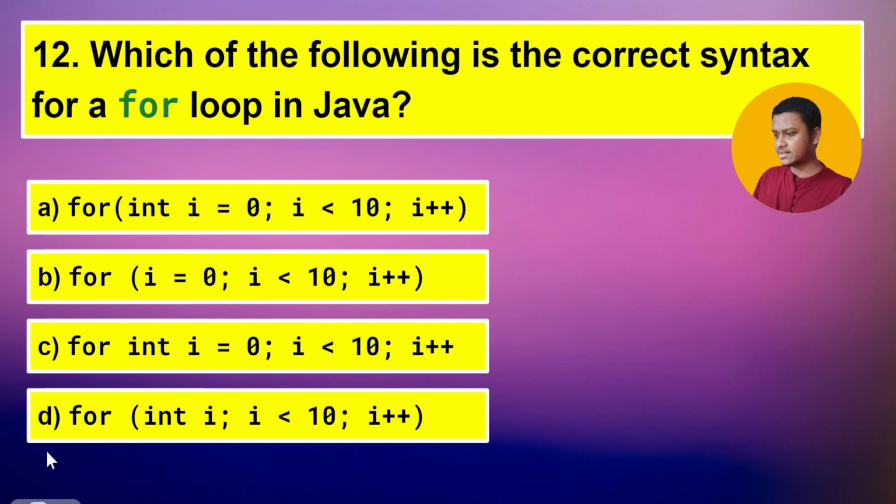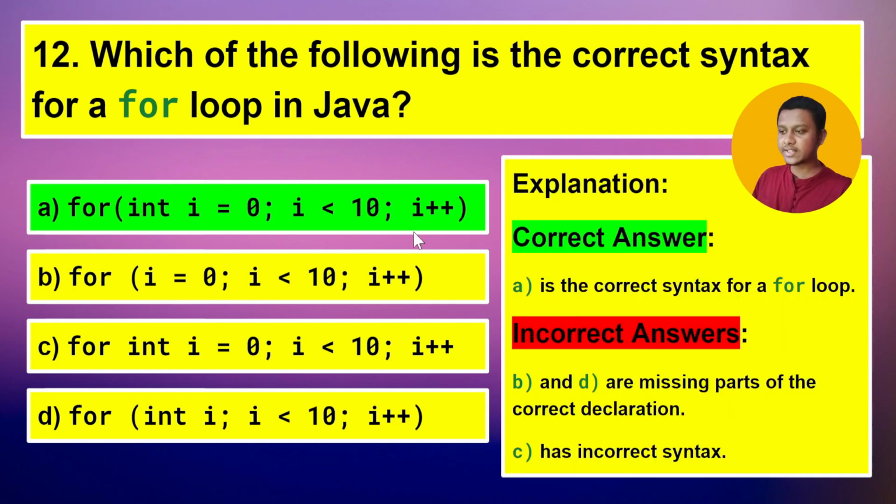The correct answer is option A. As you can see in the explanation, this is the correct option. Whenever you are using a for loop, you must give the type of the variable, then assign a value to it, then put a condition, the termination point where the loop should stop, and then the increment or decrement value. Only this option contains the perfect combination of a for loop.